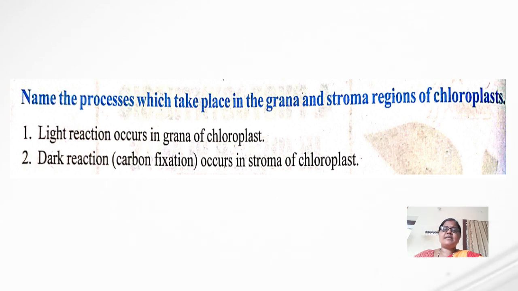Where does it take place? The light reaction occurs in the grana of the chloroplast and the dark reaction occurs in the stroma of the chloroplast. For this question, the answer is: the light reaction occurs in the grana of the chloroplast and the dark reaction occurs in the stroma of the chloroplast.